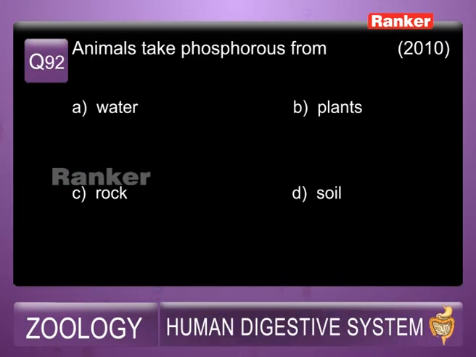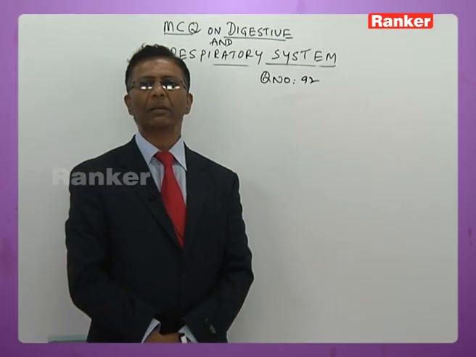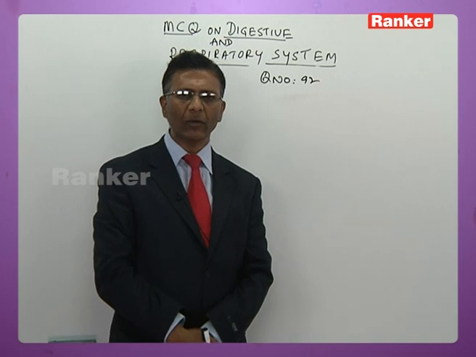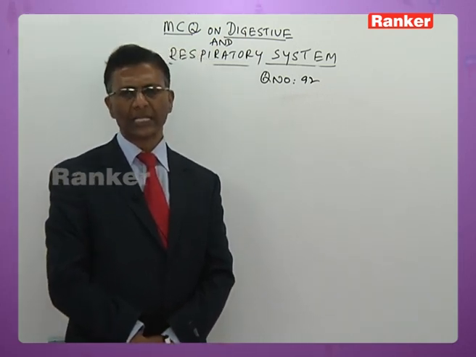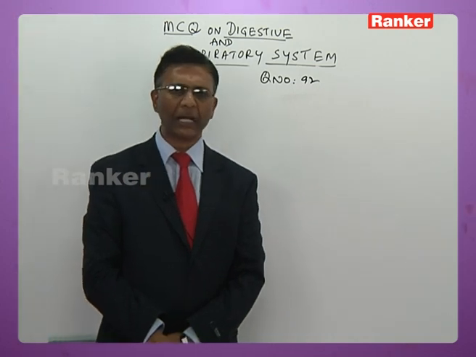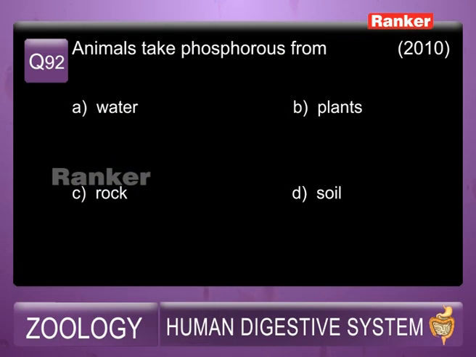Animals take phosphorus from A, water, B, plants, C, rock, D, soil. So obviously animals get phosphorus from plants, where phosphorus is there in their DNA, the nucleic acid, and so on and so forth. So when the animals eat plants, they get phosphorus. So the answer for this is B, that is from plants animals get phosphorus.